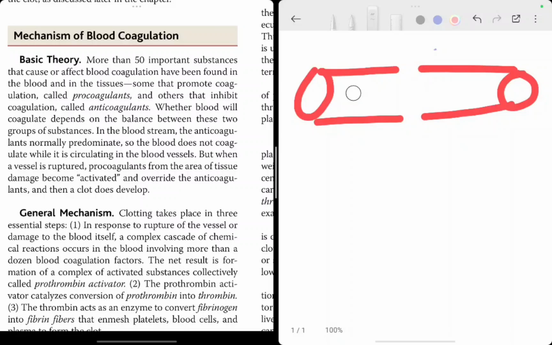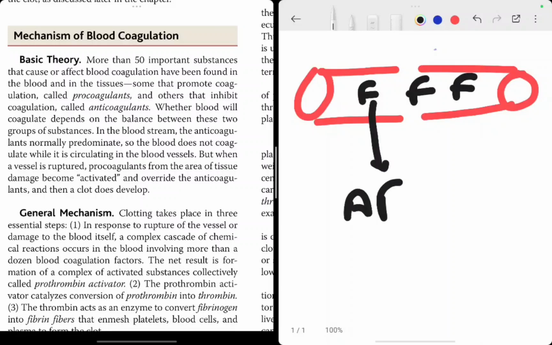So normally, I have already told you, there are these factors which promote coagulation, and along with them there are also anticoagulant factors, anti-factors, which are also there. Why are they important? Because normally your blood doesn't coagulate. Normally your blood flows.